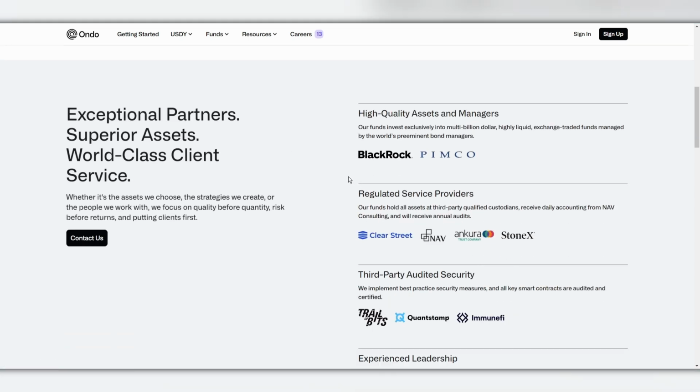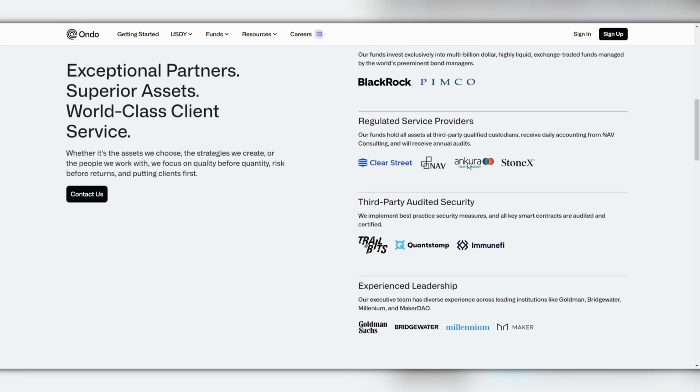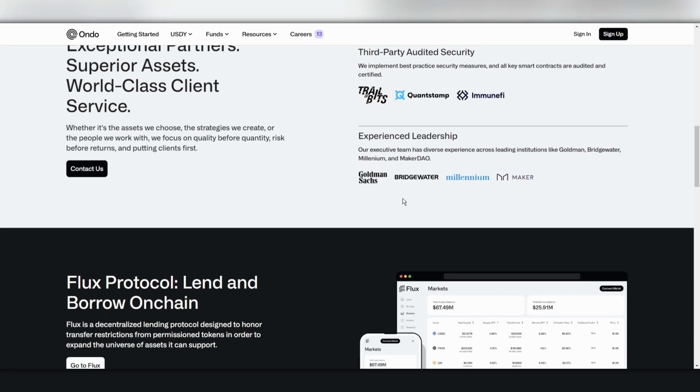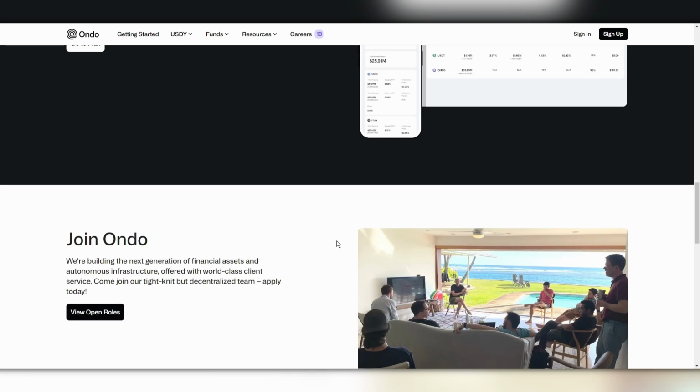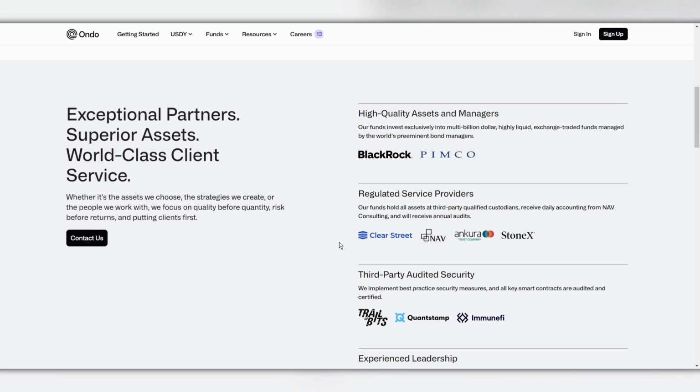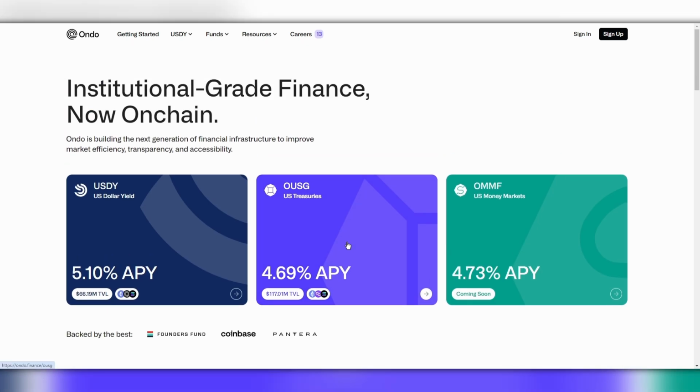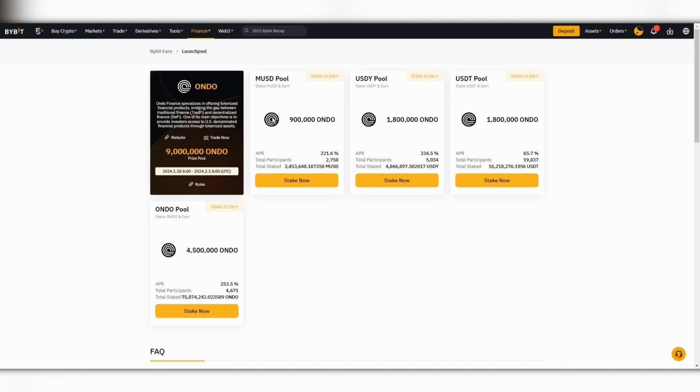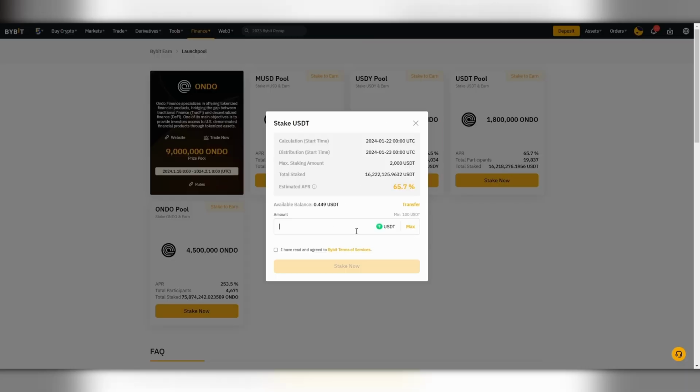We see that apparently a huge number of foundations cooperate with it. BlackRock is very famous there. In principle, an interesting coin. It is not worth much to many people, but I do not really know much about it now, to be honest. It is necessary to read everything carefully, to study. Do you like the coin? Come on in, stake it. Click on stake now. Enter the amount of at least $100. Enter the same $100, agree, click stake now. That's it. You wait for the date that this coin comes out.